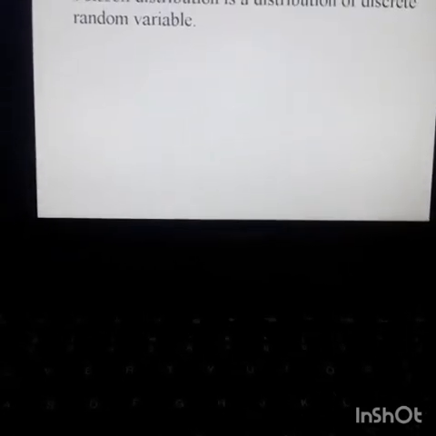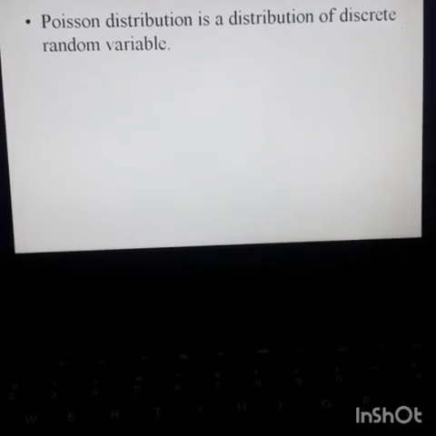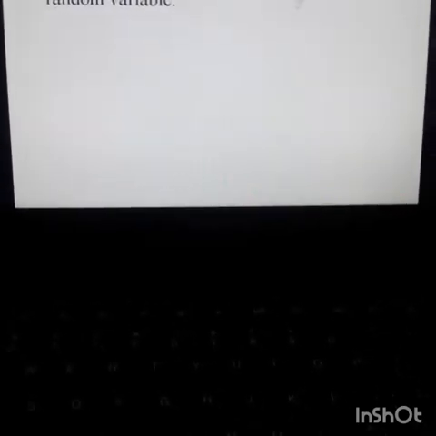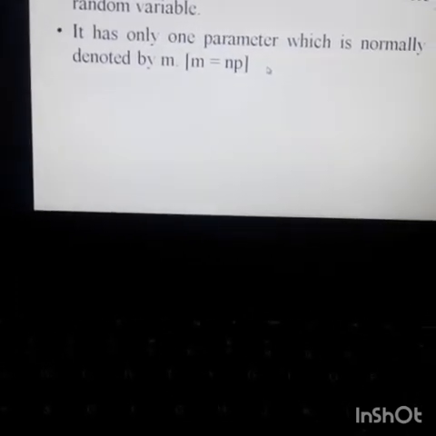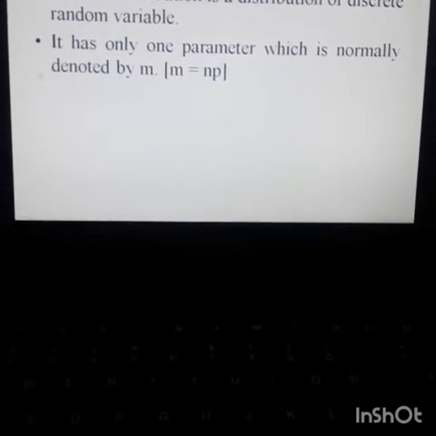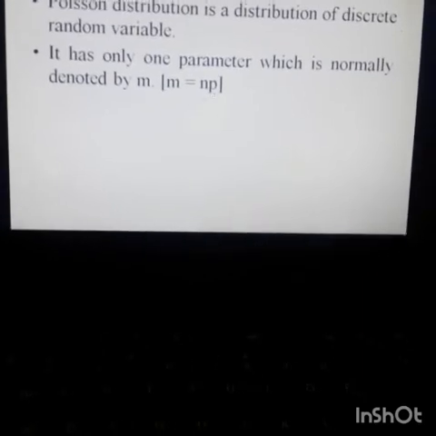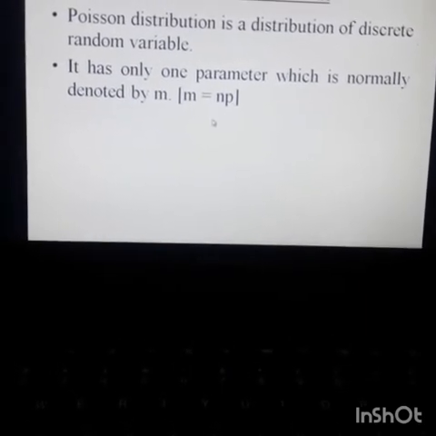Now we are going to discuss the most important properties and characteristics of Poisson distribution. Firstly, the Poisson distribution is a distribution of a discrete random variable. Then in this distribution there is only one parameter, normally denoted by m, where m is the product of number of trials and probability of success.